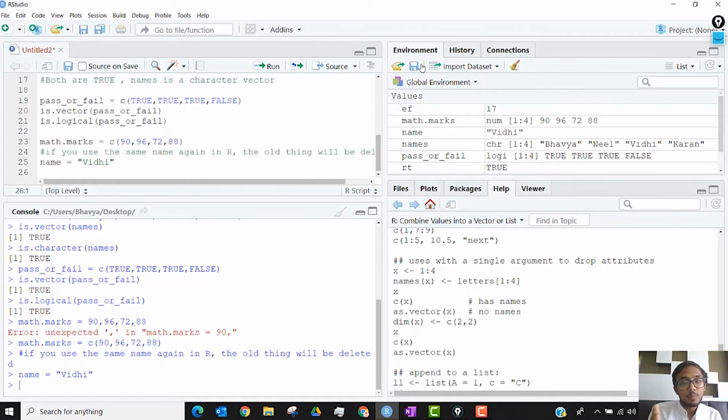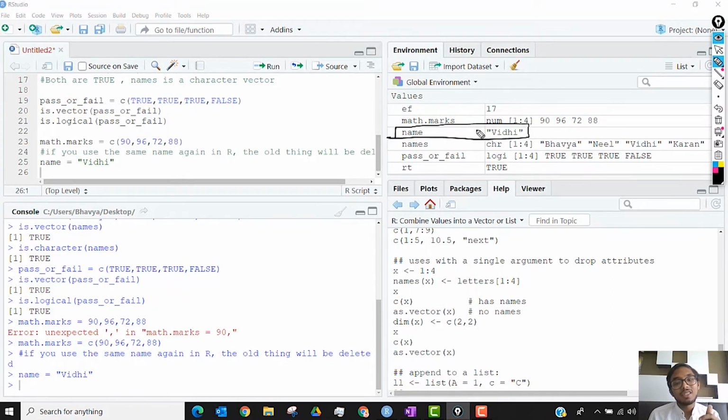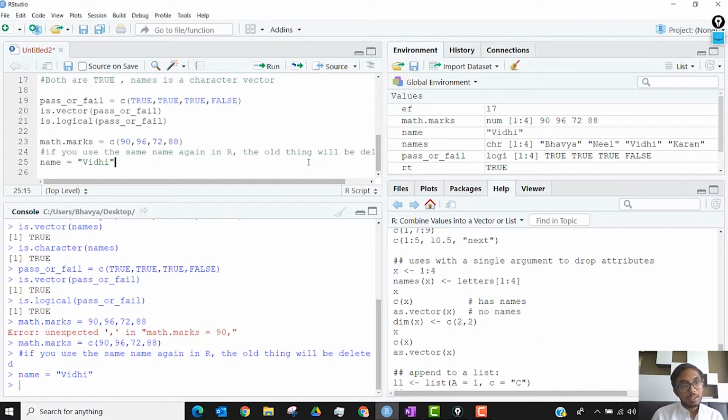I run this, and Bhavya got deleted. Instead, it is now recalled as Vidhi. I cannot change that back. Anything that has gone into the console cannot be changed back. So keep that in mind whenever you name something in R. We don't want to make that mistake. So we'll ideally try to keep those separate, but in some cases, we will be using this property to improve a good amount of calculations.